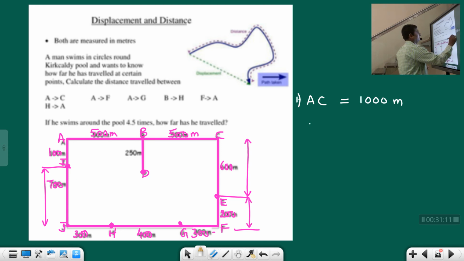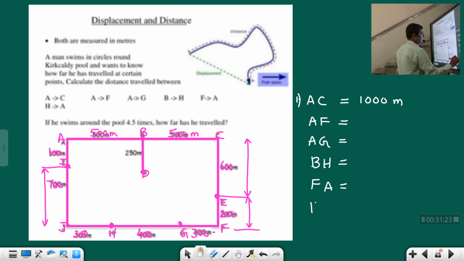Similarly A to F, you can easily calculate. Similarly A to G, similarly B to H, and similarly F to A, and similarly H to A. So these are all only distance. And if he swims around the pool 4.5 times, how far has he traveled?